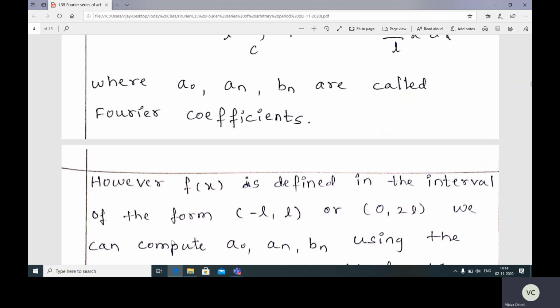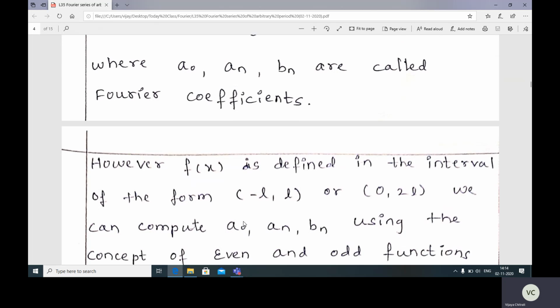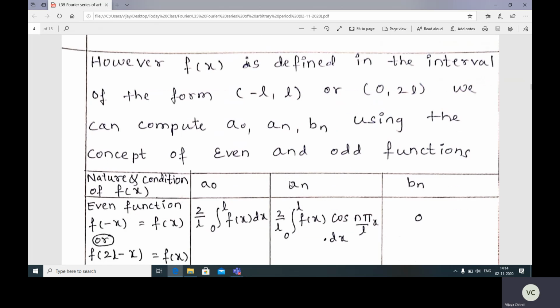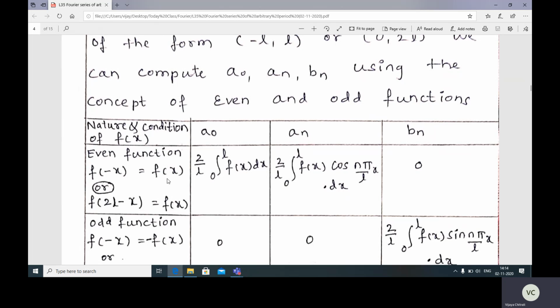Here also we can compute a0, an and bn by using the concept of even and odd nature. Suppose the interval is minus L to L. Substitute x equal to minus x in f(x). If you get plus f(x) after replacing x by minus x, then it is an even function.